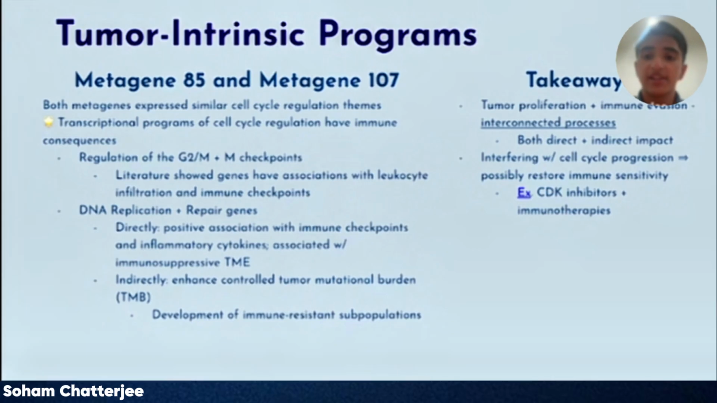Both metagenes had genes regulating mitotic checkpoints, which from the literature had associations with immune infiltration. They also both had genes for DNA replication and repair, which can both directly and indirectly influence tumor immune populations. Now, the key takeaways from this are that immune infiltration and tumor proliferation shouldn't be seen as separate aspects of cancer. They're dependent on each other. This supports existing strategies which target cell cycle machinery to improve immunotherapy outcomes.